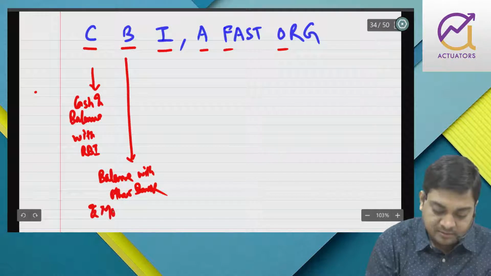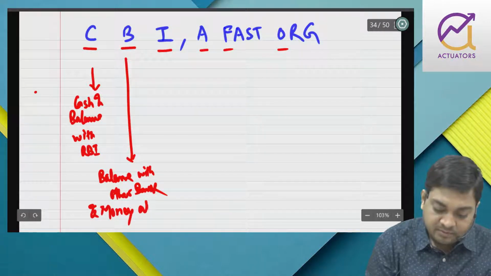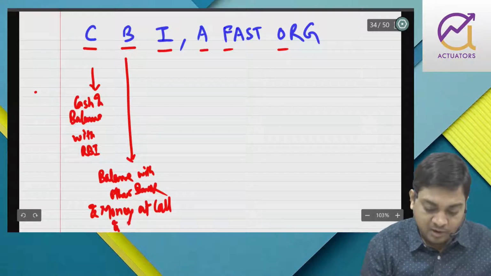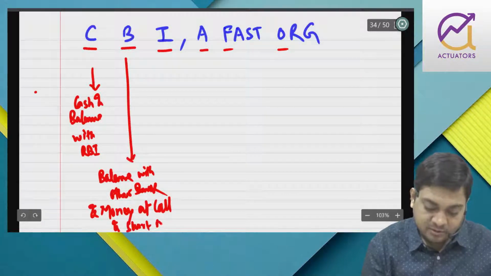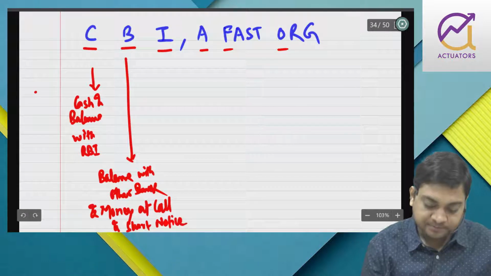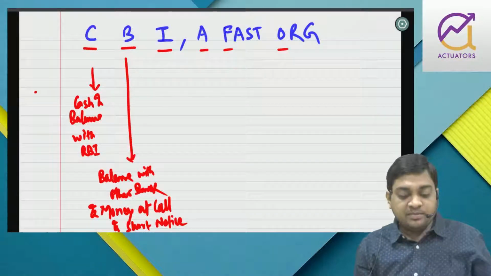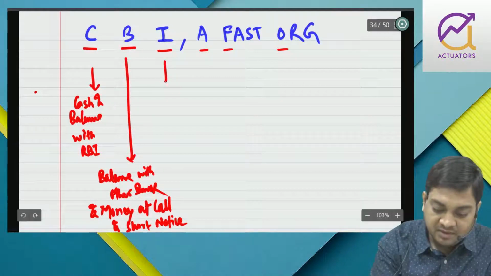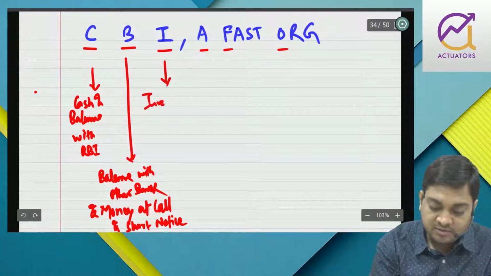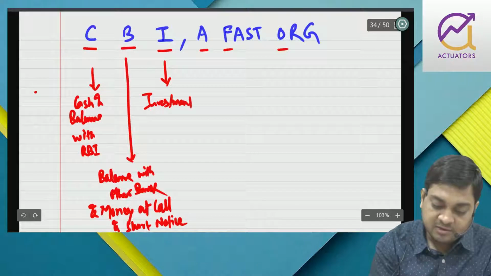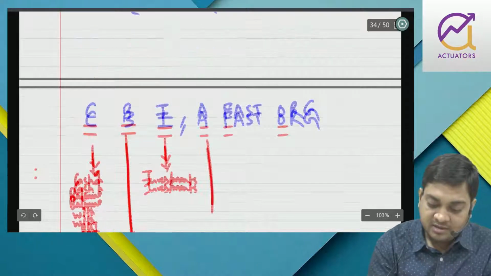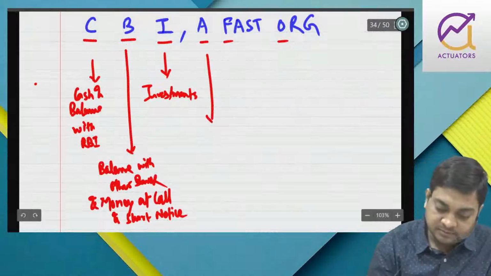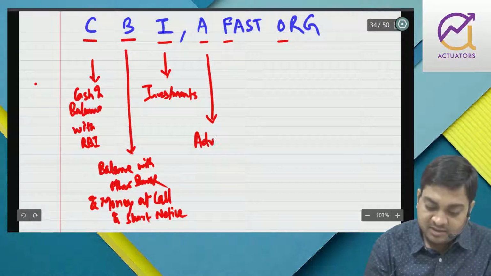and money at call and short notice. This is MCSN. I stands for investments. A stands for advances.